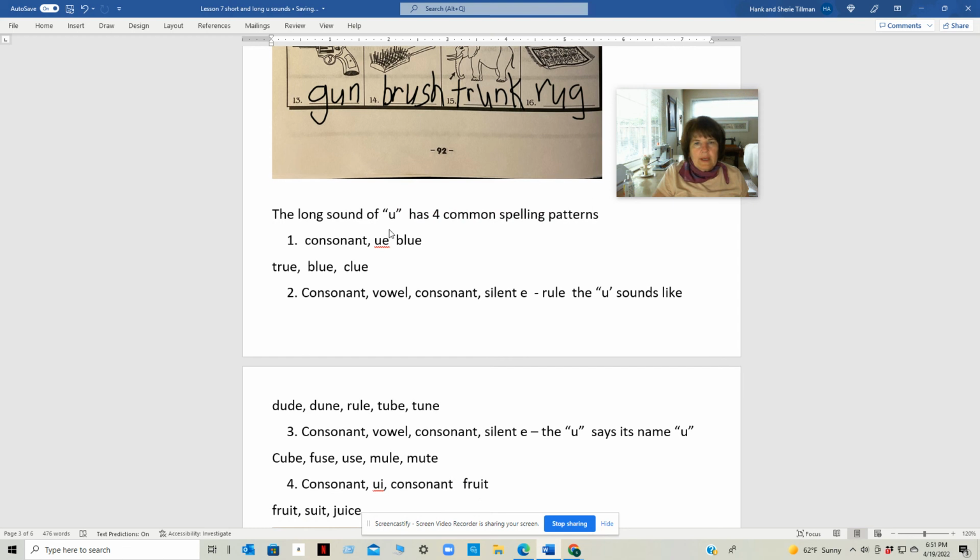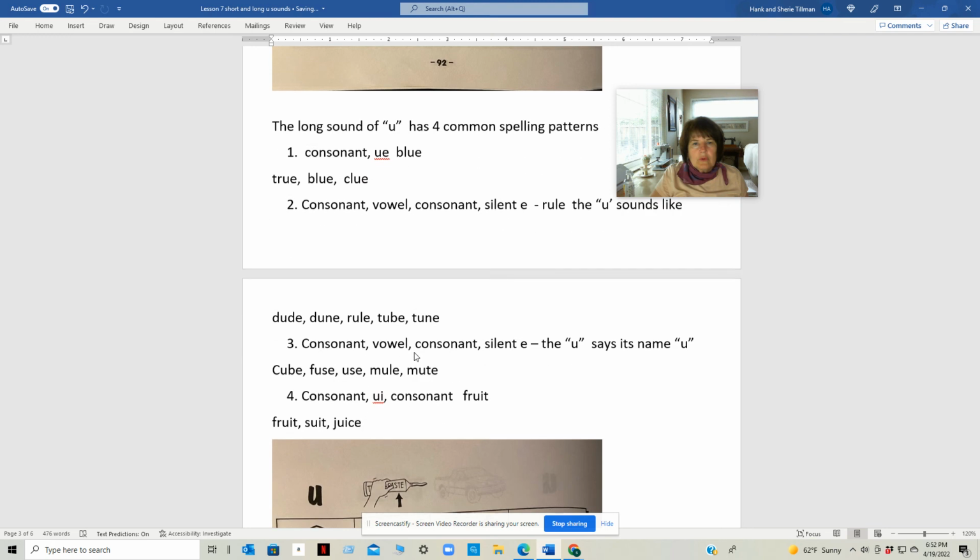The long sound of U has 4 common spelling patterns. Consonant UE, like blue. True, blue, clue. In these words, the U sounds like ooh. Another common spelling pattern is consonant, vowel, consonant, silent E, like rule. The U sounds like ooh: dude, dune, rule, tube, tune.